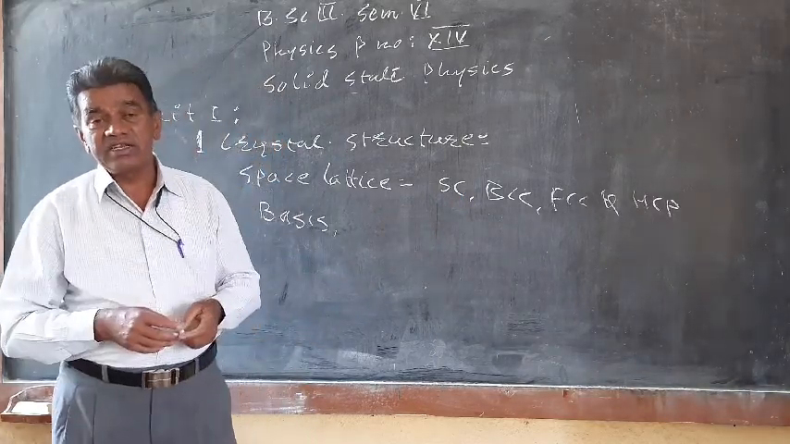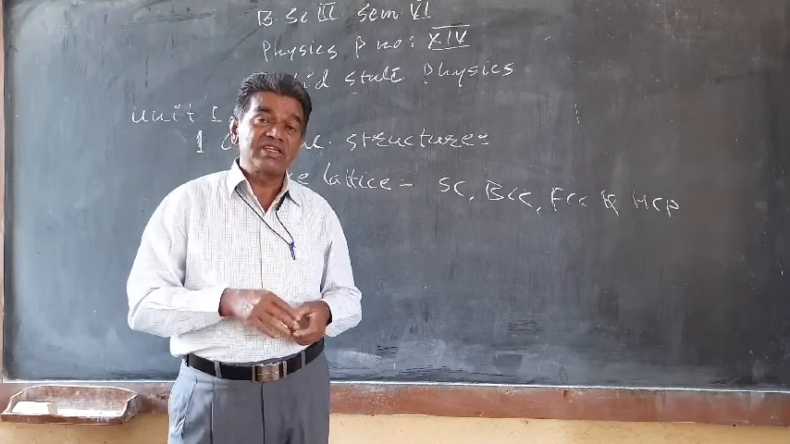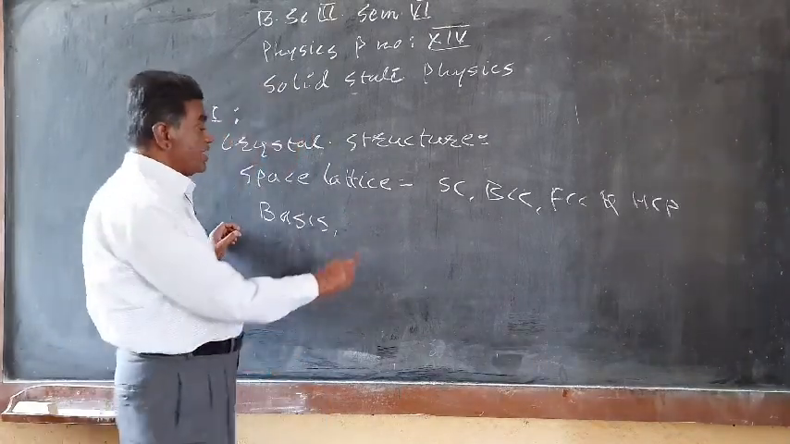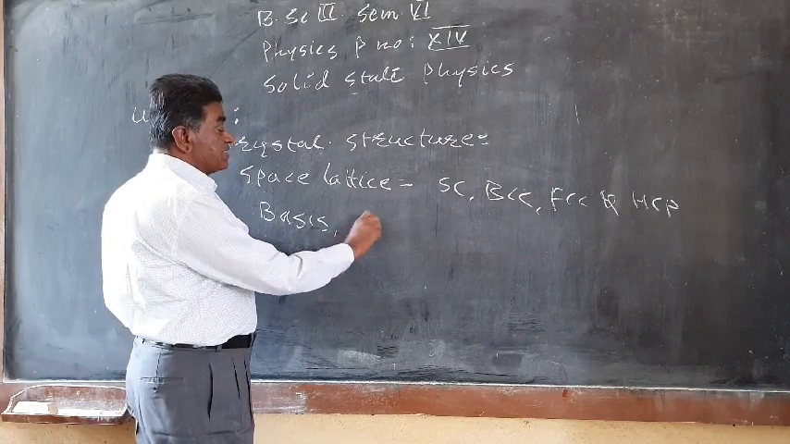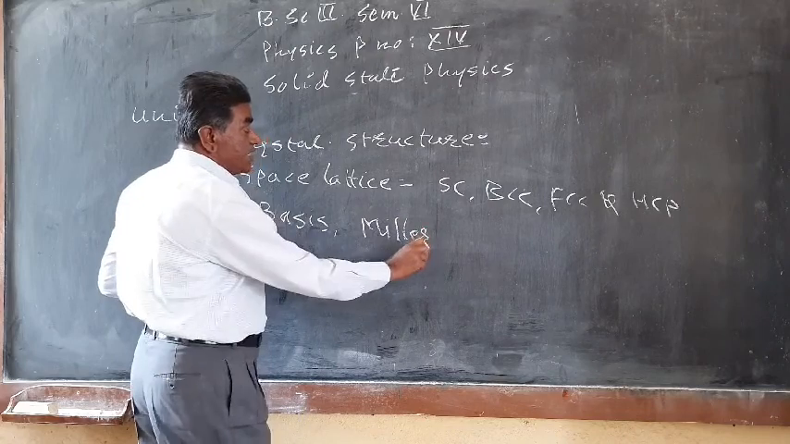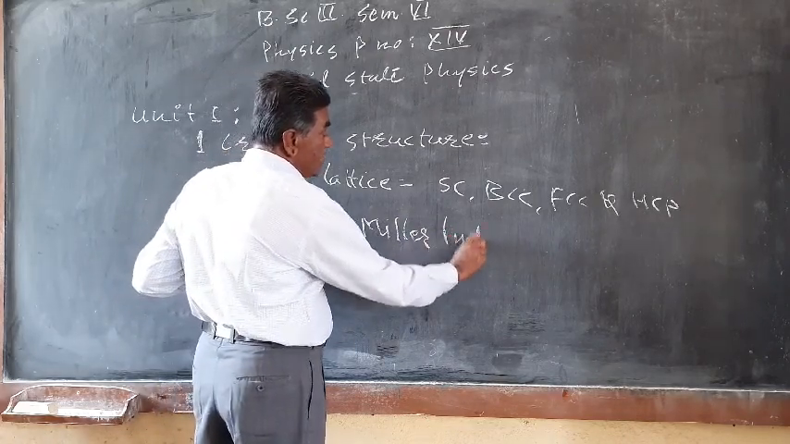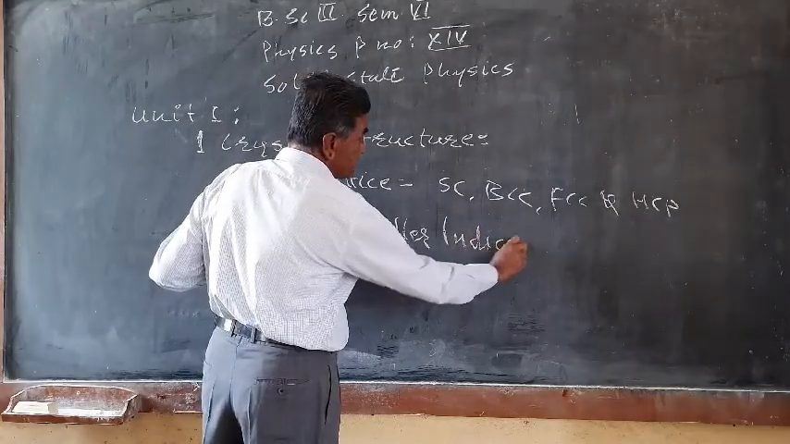As far as any crystal is concerned, we also have to define the planes in the crystals. So we are also going to study the Miller indices. Miller indices are nothing but indices which define the plane in the cubic lattice. So that we also have to study in this case.